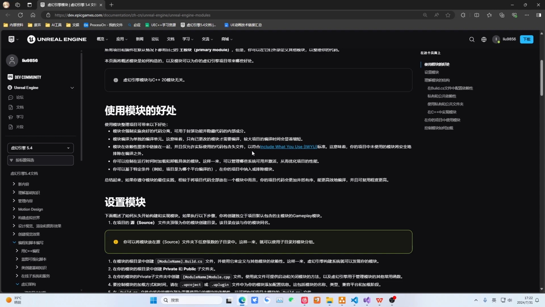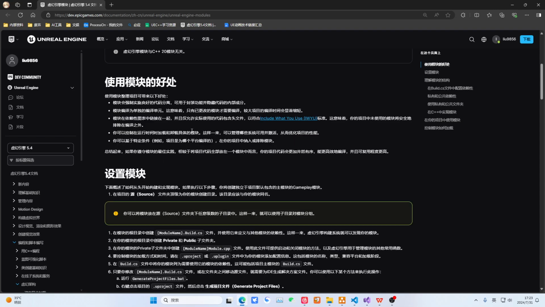Then the compilation unit becomes even smaller. So if I change a piece of code, the entire engine doesn't need to change along with me. Only the code that references my module will change. And here it mentions a rule about including header files. That is, we include whatever header files we need. This avoids including all sorts of strange things.